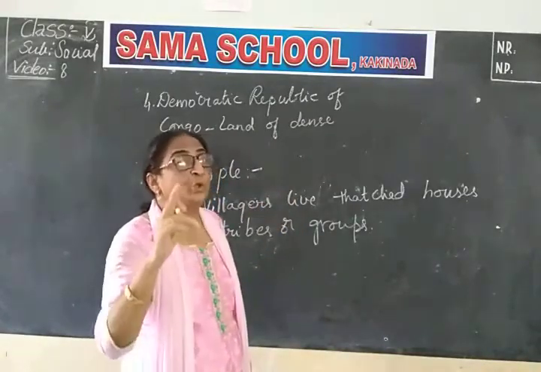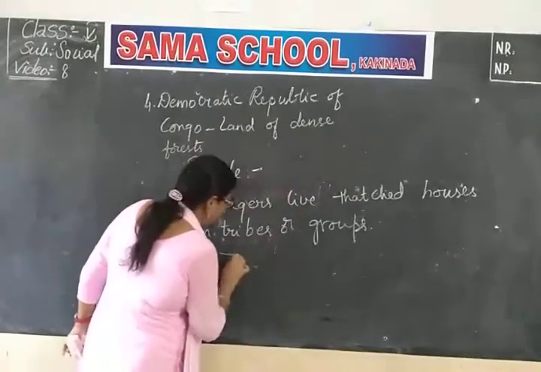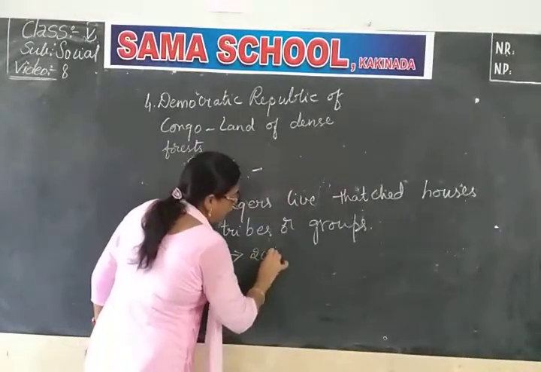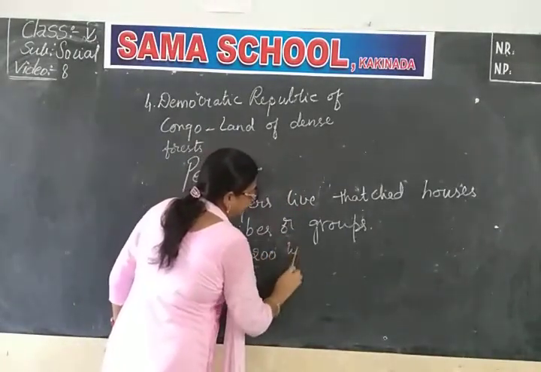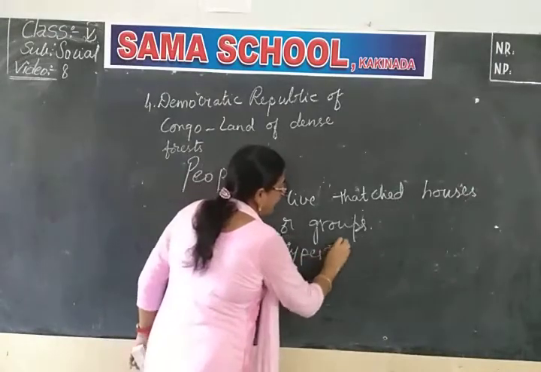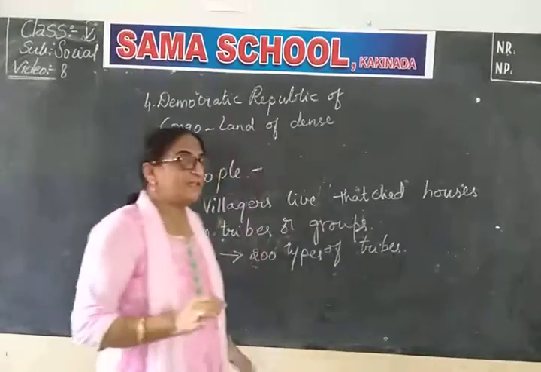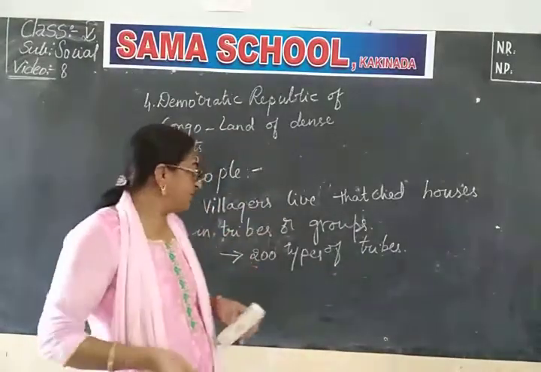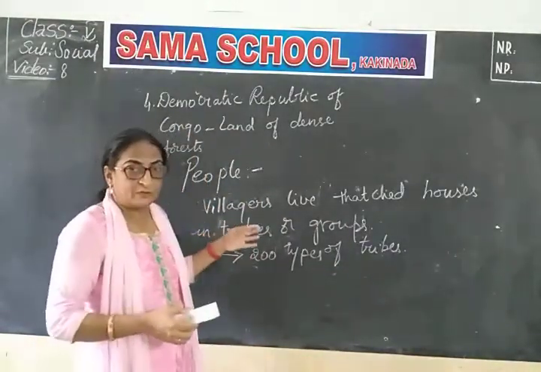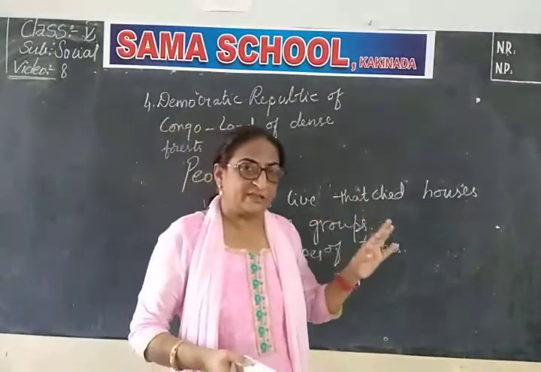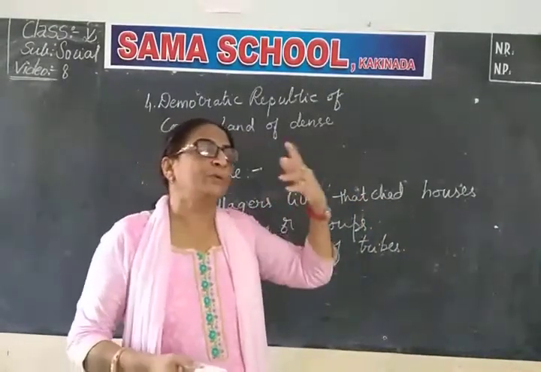There are nearly 200 tribes here. How many types of tribes are found here? Nearly 200 types of tribes are found here. You understand? So these villagers live in thatched houses, in tribes or groups, and each tribe has its own customs.